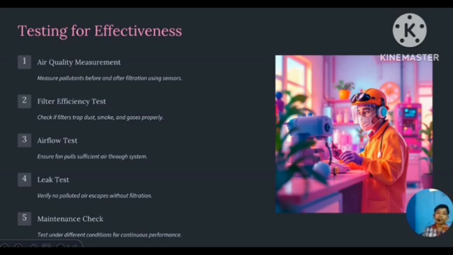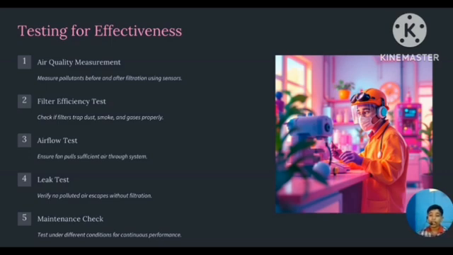Testing for effectiveness. We have tested this pollution control system. The first test was air quality measurement. We should test the air quality before filtering it. Second, the filter efficiency test. We should check whether the filters trapped the smoke or not.